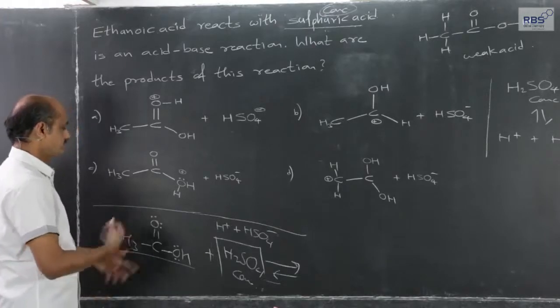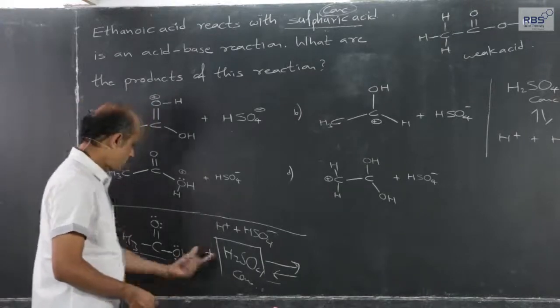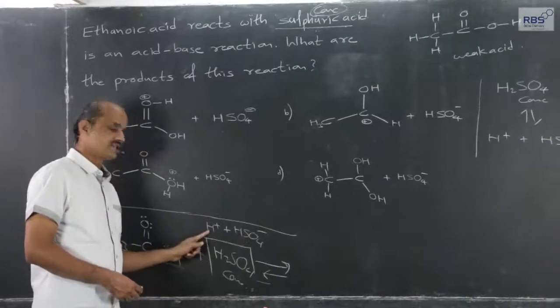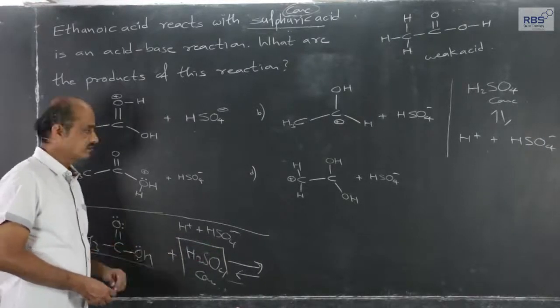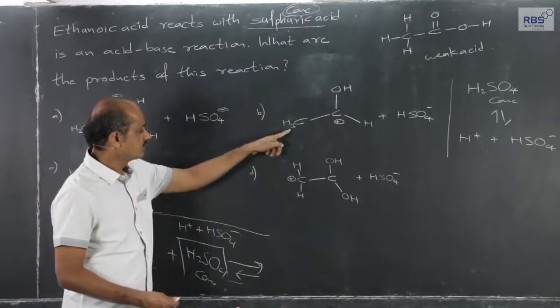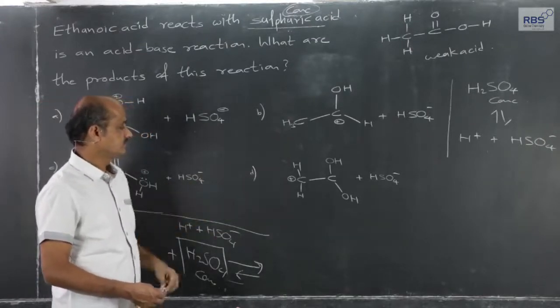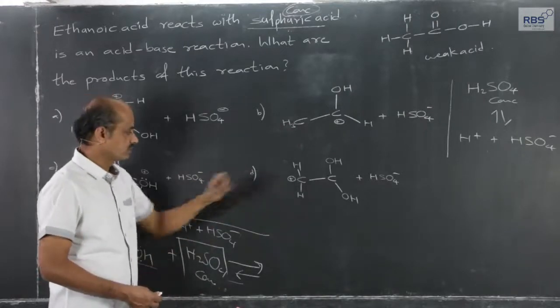Now, we will consider the options one by one. Because of the presence of concentrated H2SO4, means H plus ions and hydrogen sulfate HSO4 minus, removal of this hydrogen in the form of H plus or removal of hydrogen in the form of hydride is just not possible.